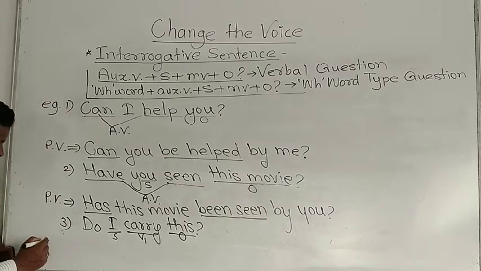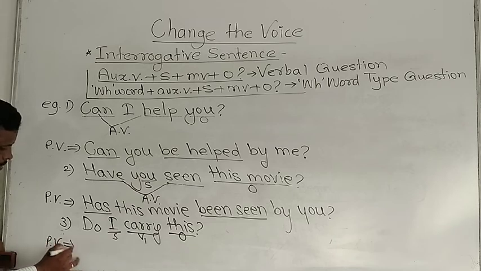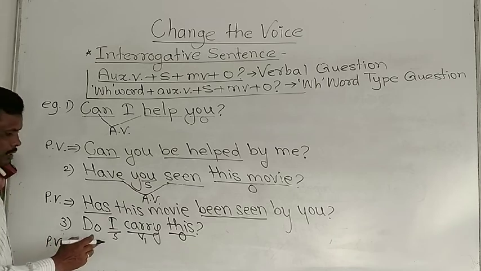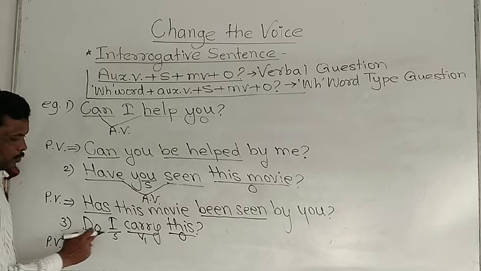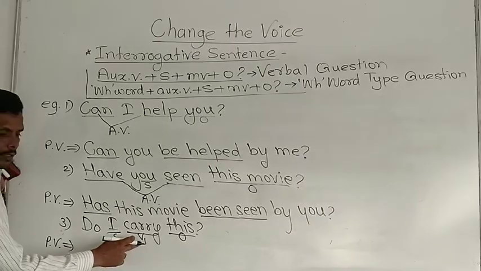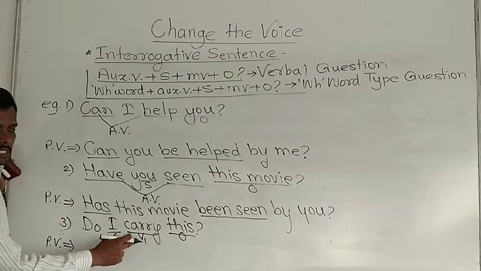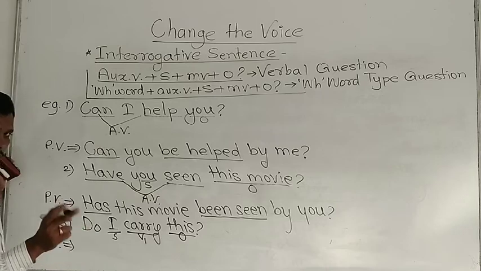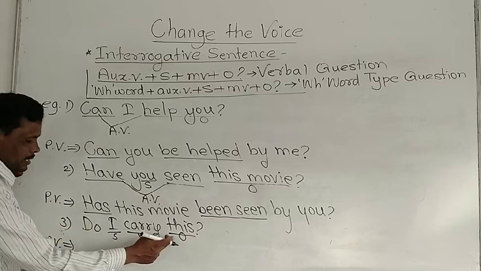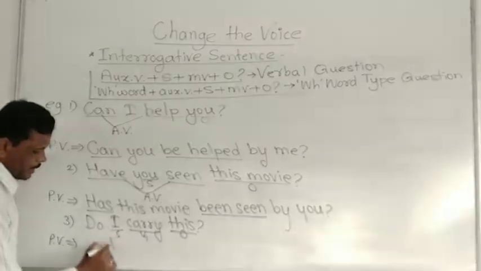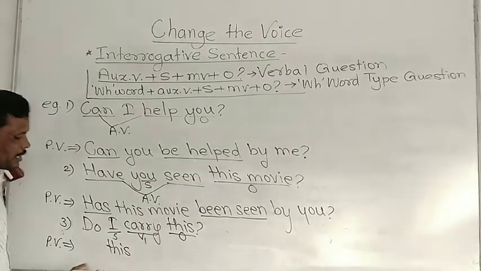Now how can we change this active voice into passive voice? Look, do plus V1, that is simple present tense, its passive voice is am/is/are plus V3, correct? This is an object. That same object should be written here.